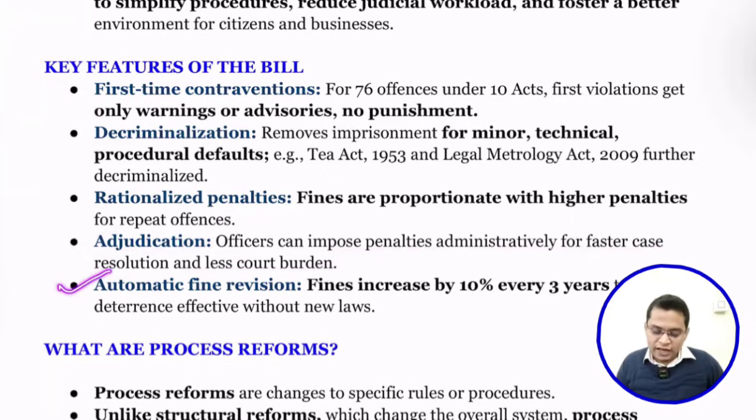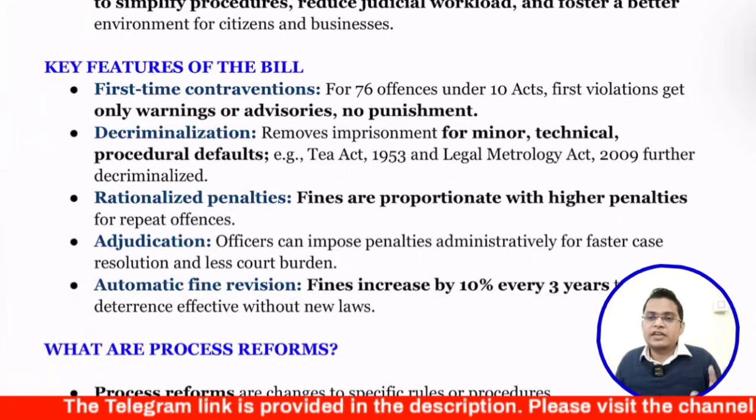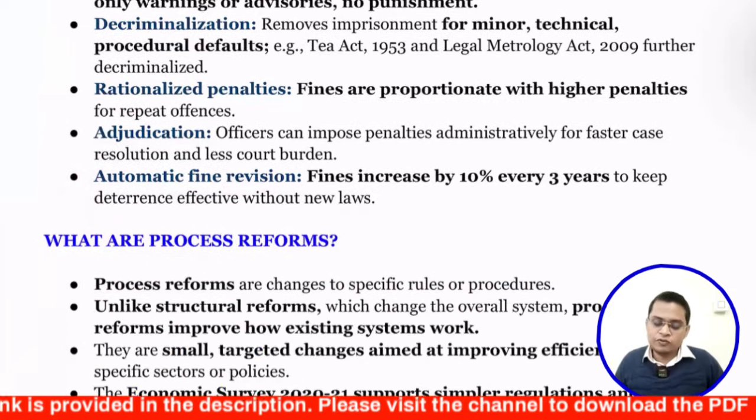Next is automatic fine revision. One important issue our legal system is facing is that the fines we impose are very low, so people are not deterred from violating the law. But here it says that the fine will be increased by 10% every 3 years. That creates a deterrent. For example, take the Motor Vehicles Amendment Act. After that, I think everyone is wearing a helmet because of the high fine. So definitely a high fine is a deterrent factor that can force people to follow the law.